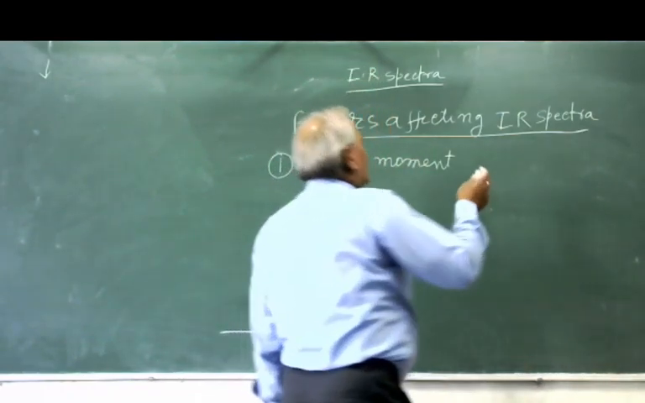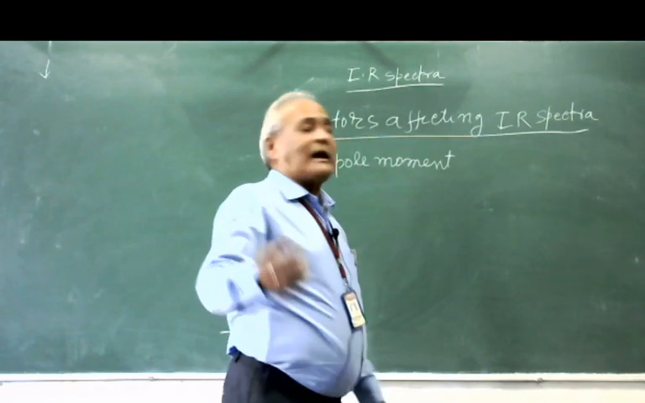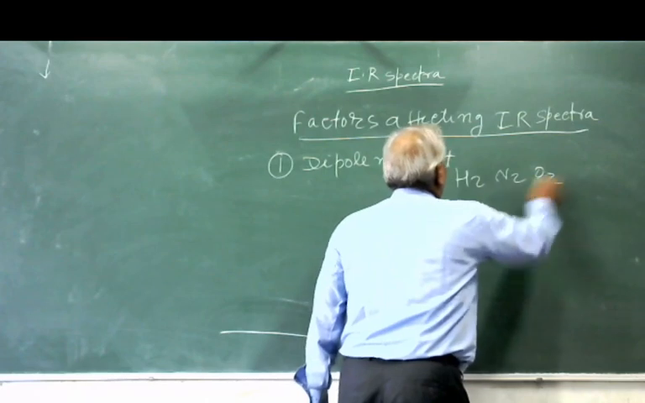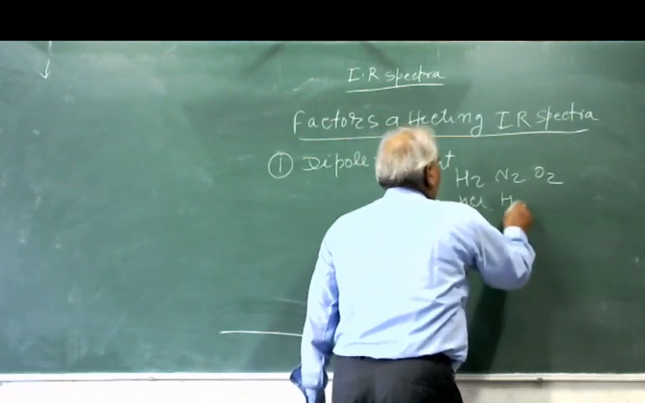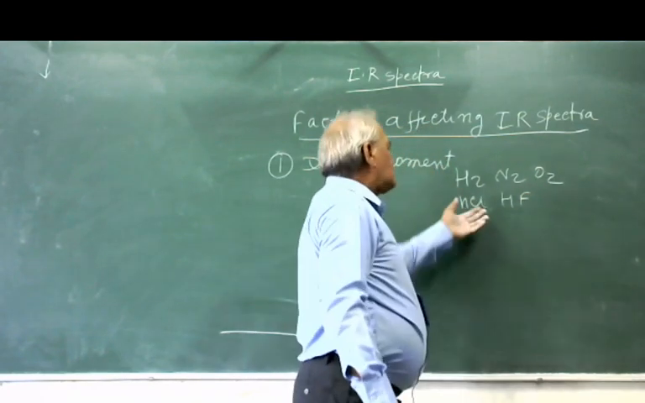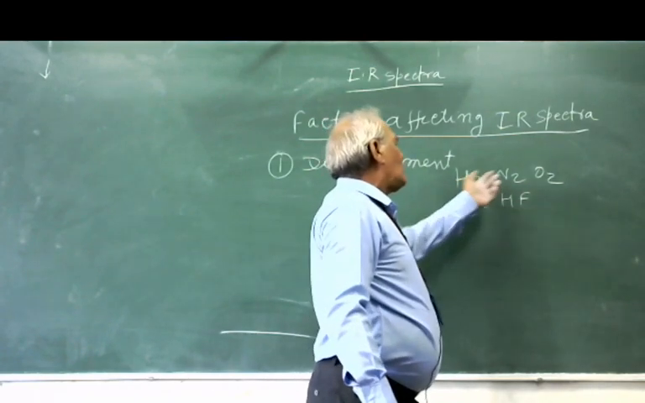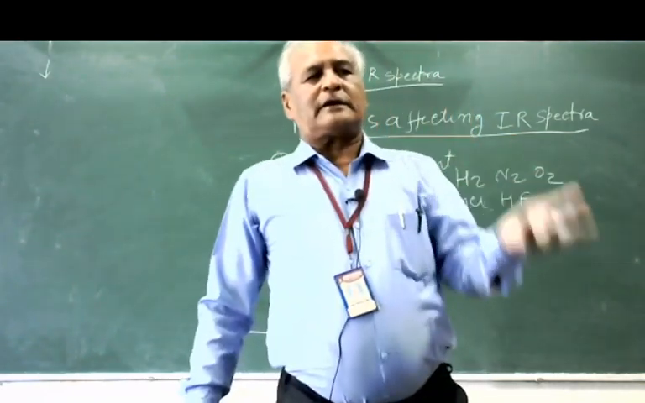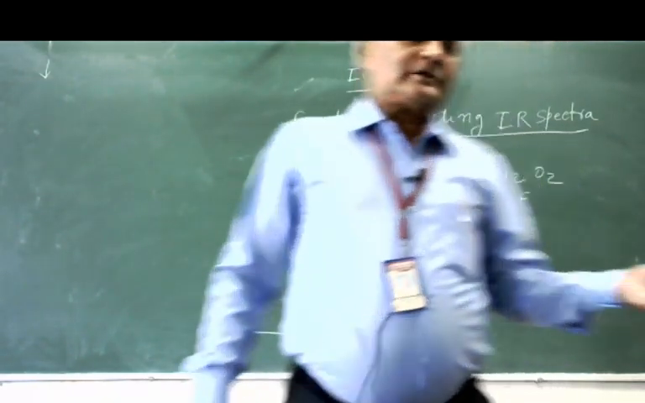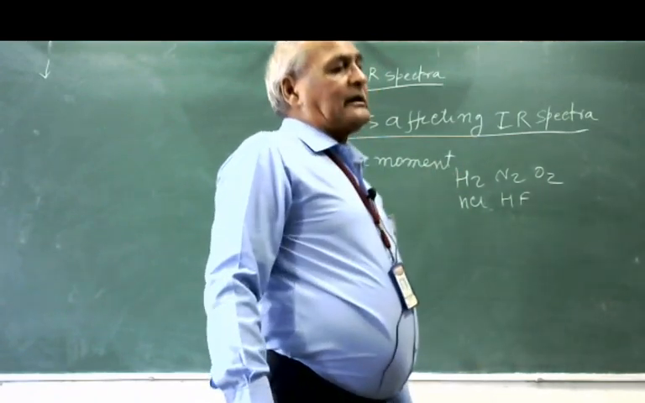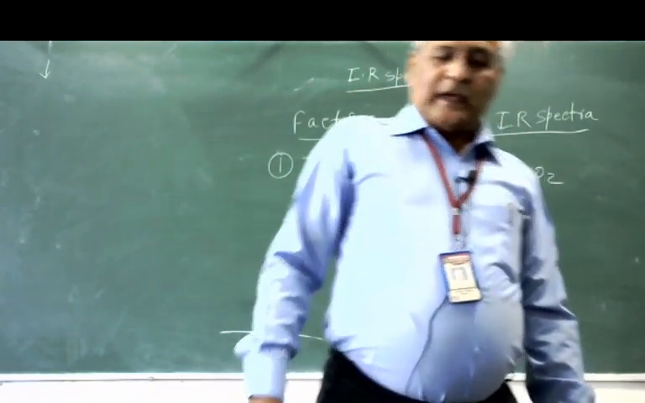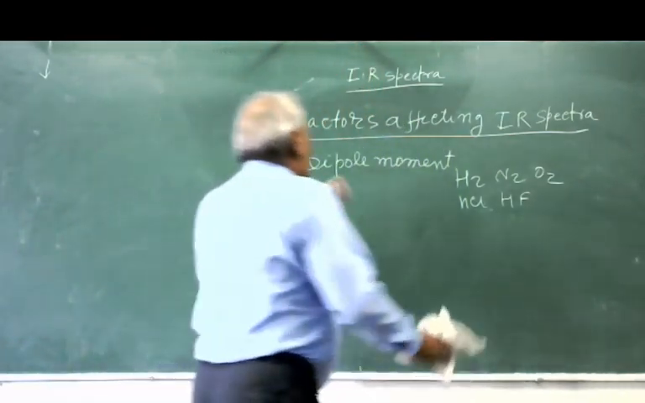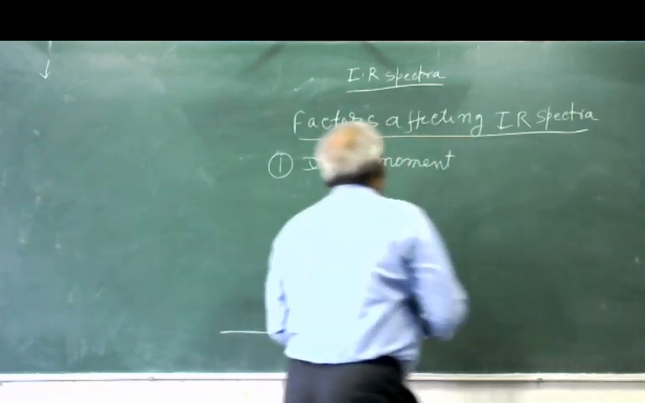If somebody asks which one of the molecules is IR active: H2, N2, O2, HCl? Easily you can say H2, N2 and O2 are non-polar, and HCl is polar. So hydrogen, oxygen and nitrogen molecules do not give IR spectra, while HCl and HF can give IR spectra. If there is a change in dipole moment, the molecule will show IR spectra. So dipole moment is one of the factors.